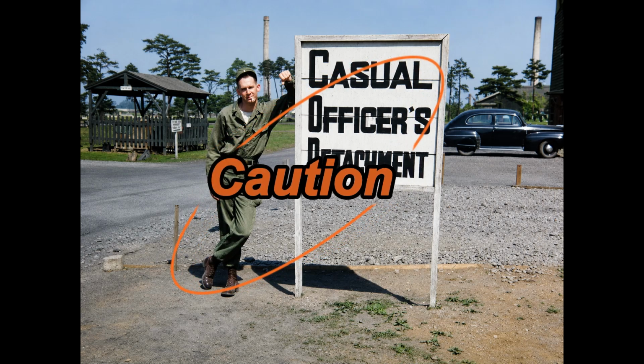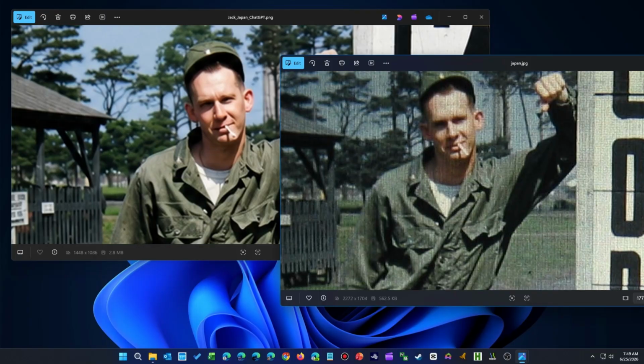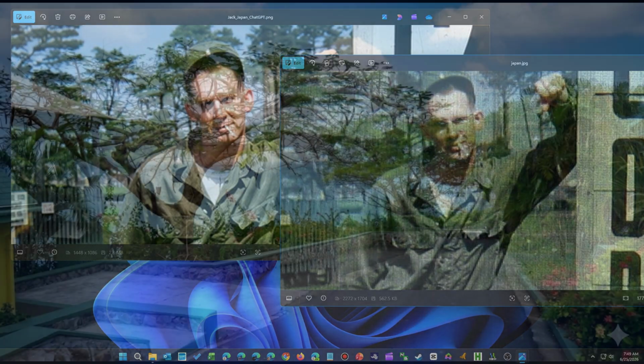Before you run off and start fixing all those family photos, remember AI is imperfect. If you examine a soldier's face in the original photo and in the results, there are minor differences that can completely change a person's appearance, so they no longer look like the same person. Moral of the story, be careful about portraits before you discard the original. Make sure the results aren't so different and it doesn't really show the subject as they actually looked.